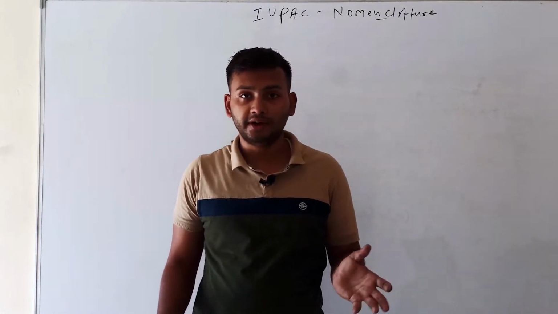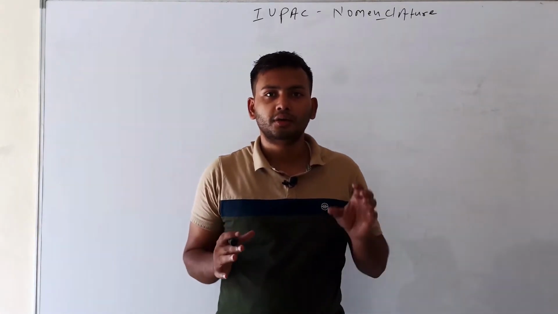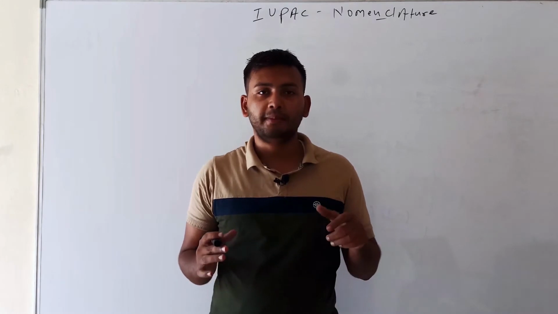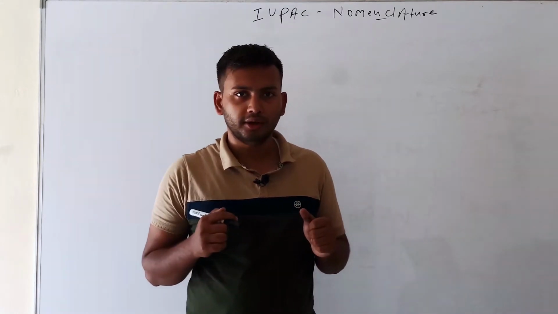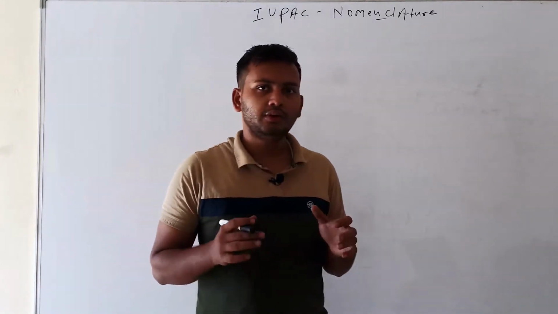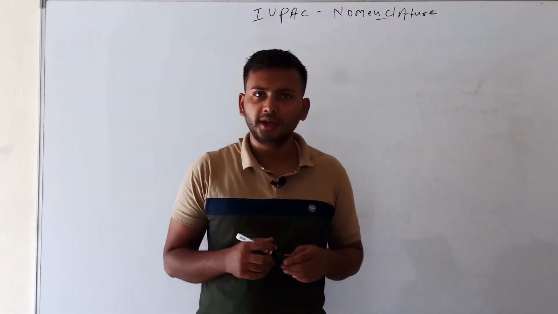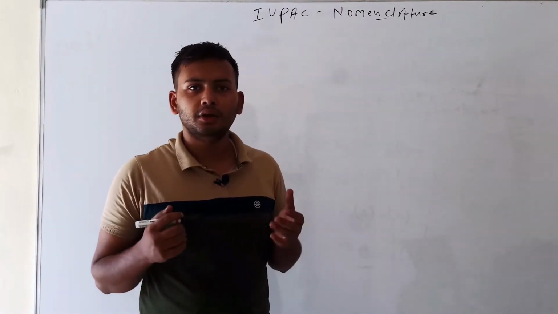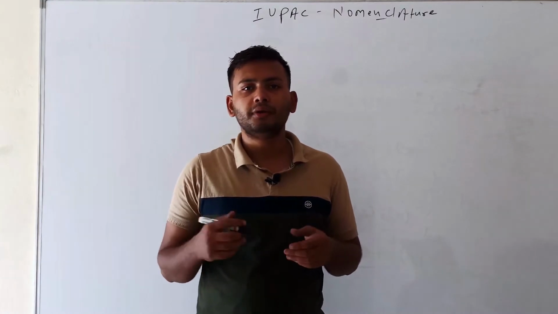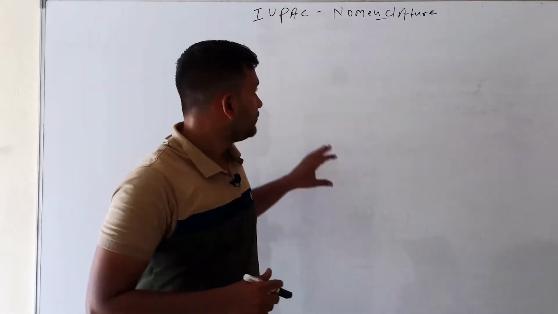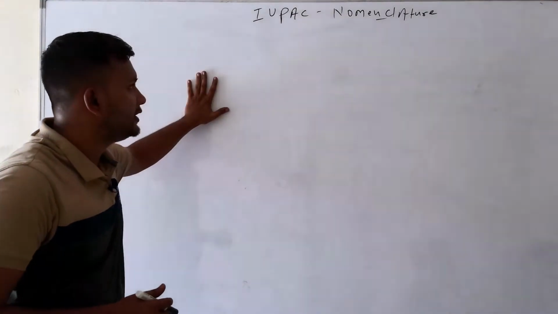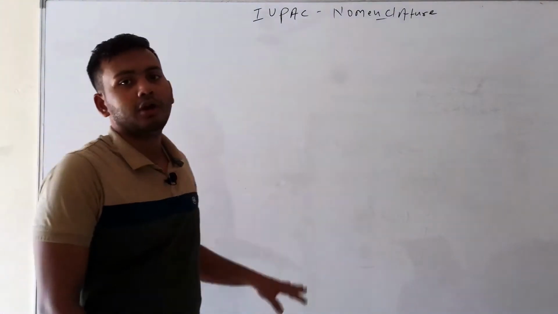The international organization decides the naming of a particular compound having a particular molecular formula, which is decided by IUPAC. The full meaning of IUPAC is International Union of Pure and Applied Chemistry. So today we discuss IUPAC nomenclature of organic compounds.